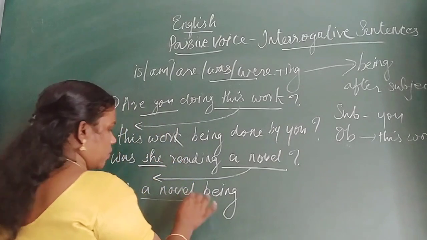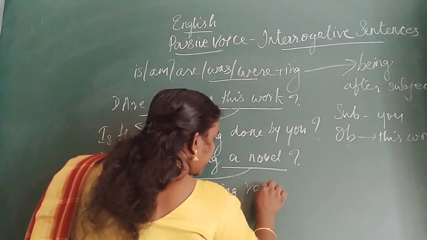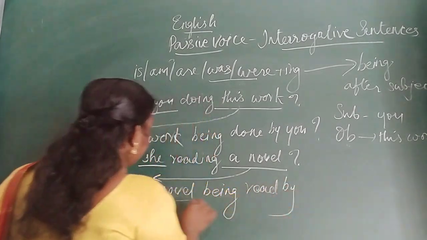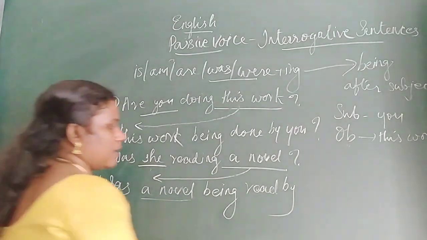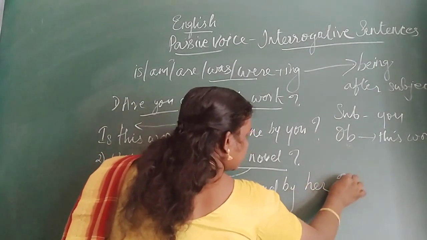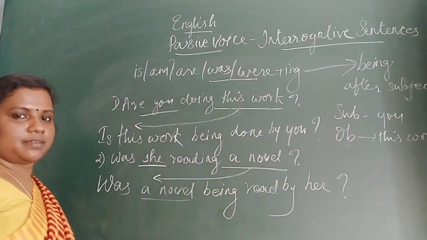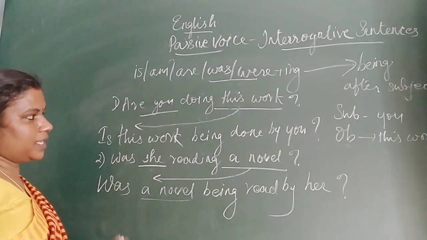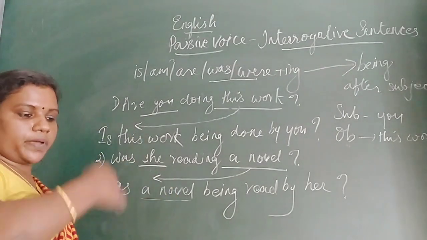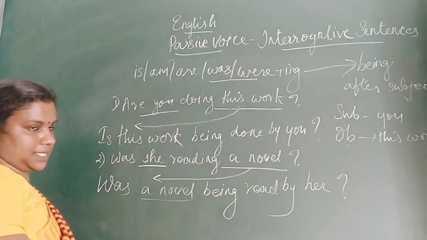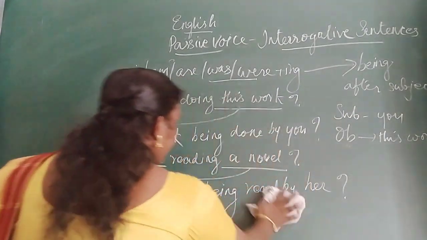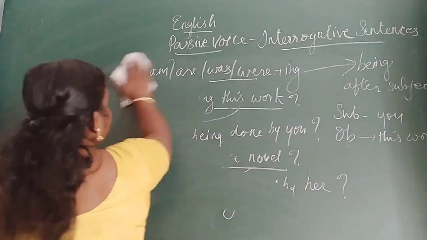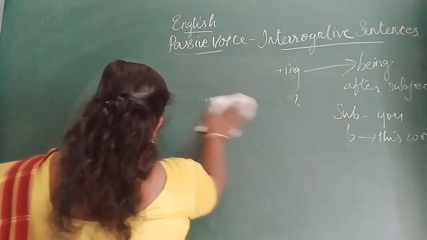So, was a novel being read by, who is the subject? She. By her. Question mark. Okay, it's very easy now. Easily we can change questions into passive voice.